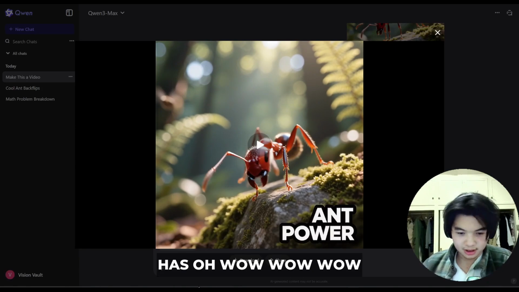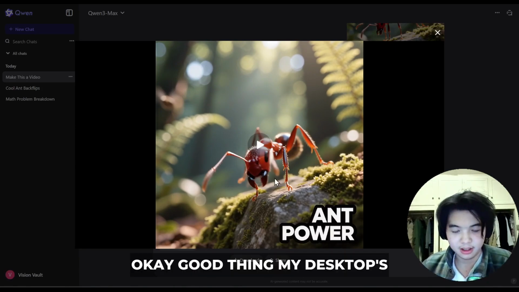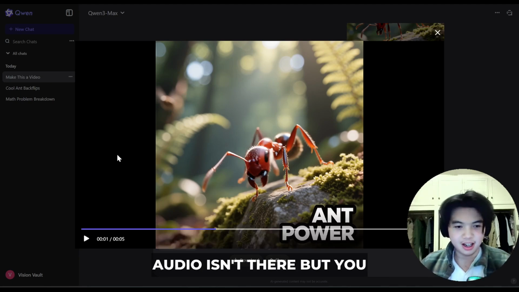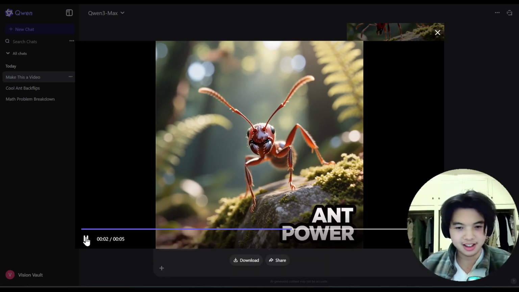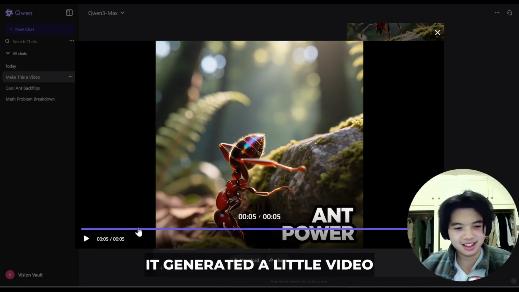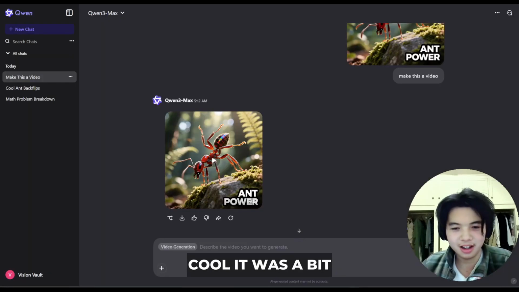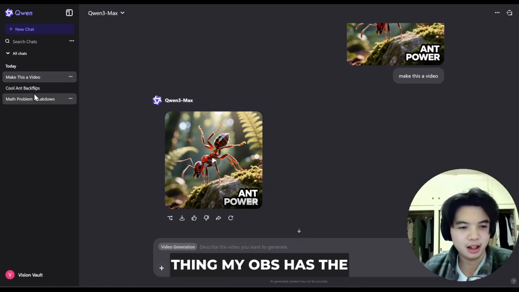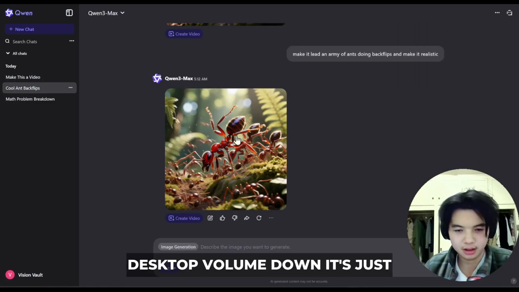Oh, wow. Okay, good thing my desktop's audio isn't there, but you can see right here, it generated a little video of the ant, which is cool. It was a bit loud. I think I have my volume set to 100, so good thing my OBS has the desktop volume down. It's just my microphone.